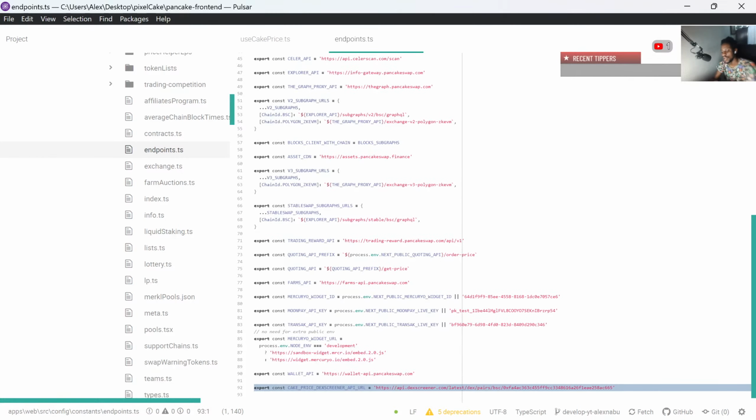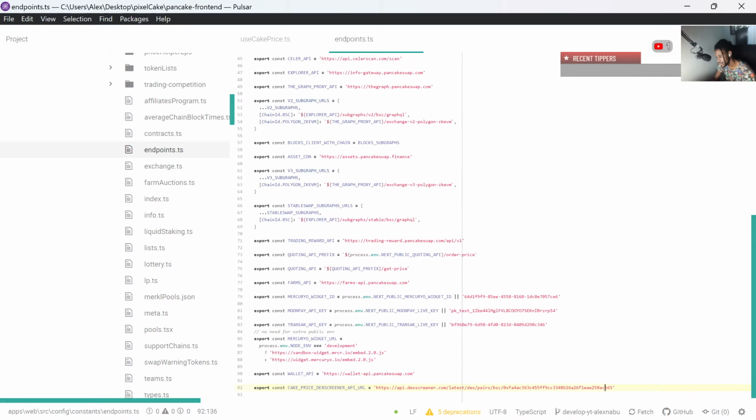All right. We added this variable here, cake price DEX Screener API URL, and all this is a URL for your DEX Screener price. So if your token is on DEX Screener, which it should be, you should be able to use this same URL in the same format, api.dexscreener latest dex pairs BSC or whatever your chain is, and your contract address.